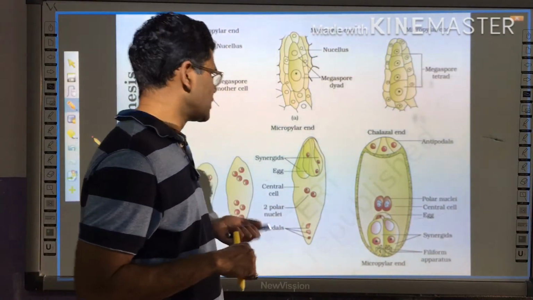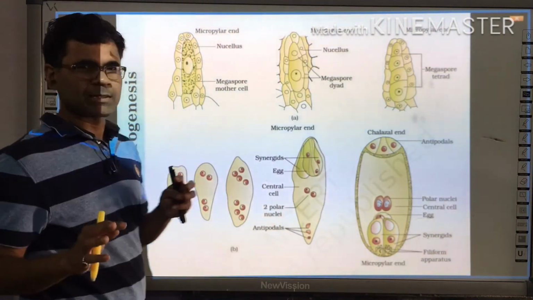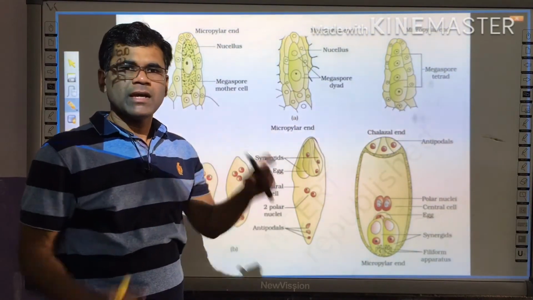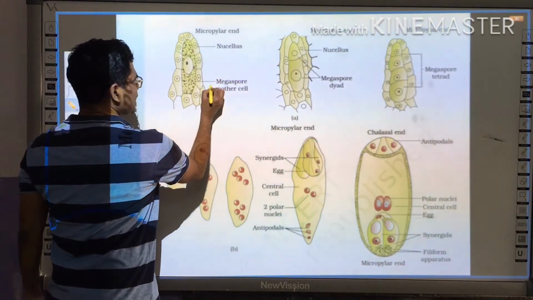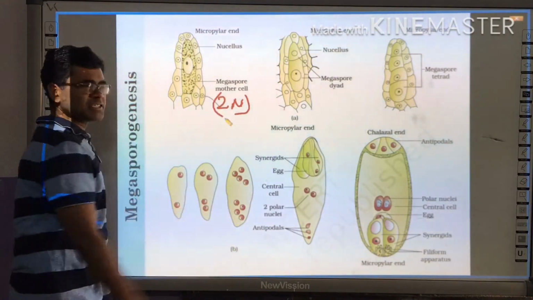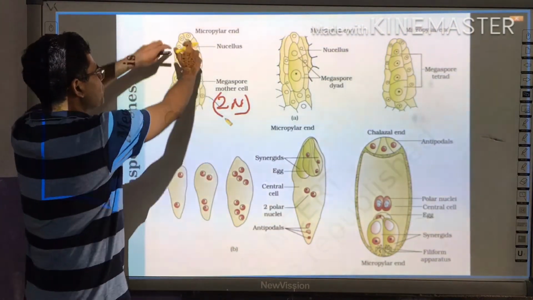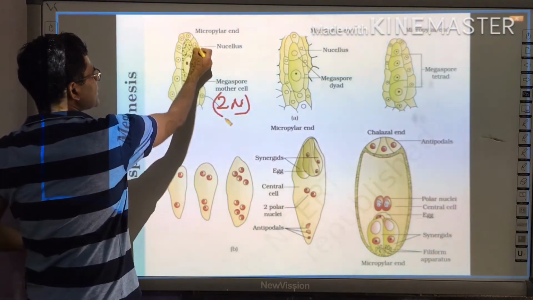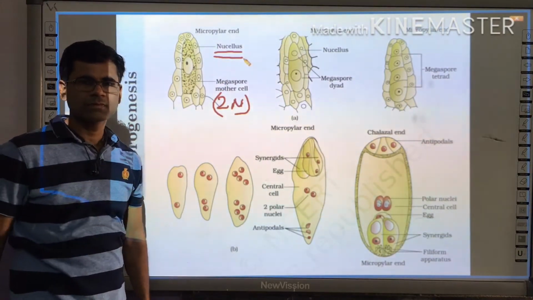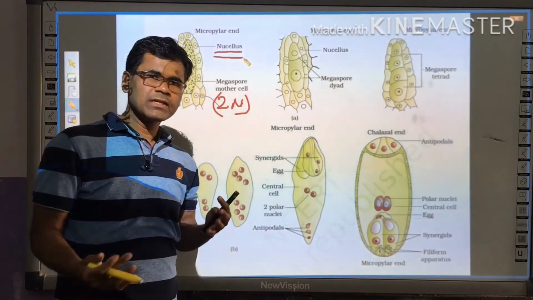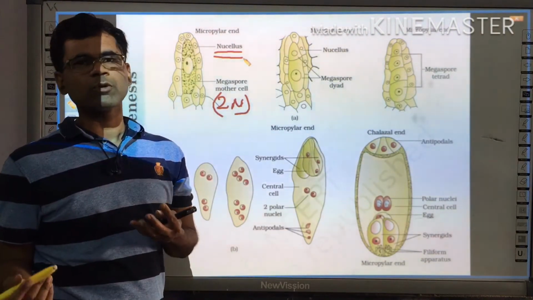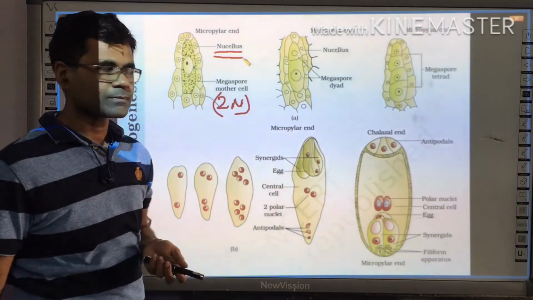Let us see. In the first step, as in microsporogenesis there was a pollen mother cell, here the megaspore mother cell was there. This megaspore mother cell is diploid in nature. It is surrounded by various nutritive cells, and these cells are called nucellus. This nucellus provides nutrition to the megaspore mother cell or other megaspores during the growth and development phases.